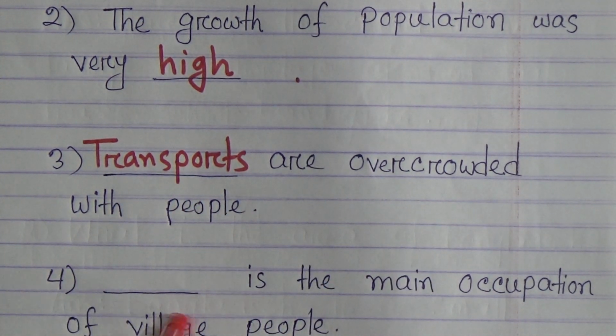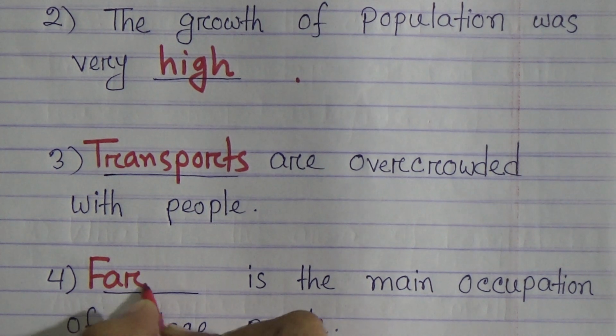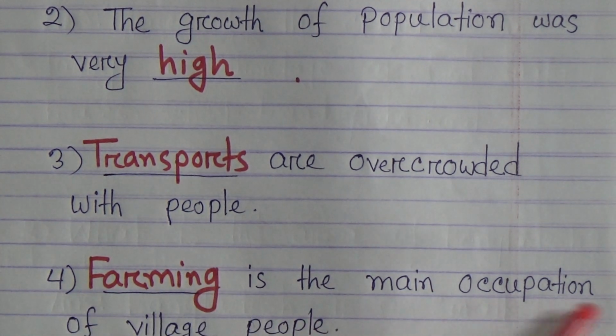Number 4, dash is the main occupation of village people. We know farming, F-A-R-M-I-N-G. Farming is the main occupation of village people.